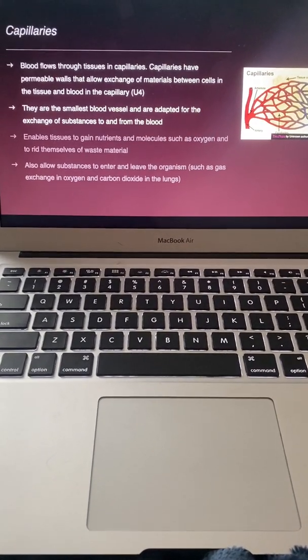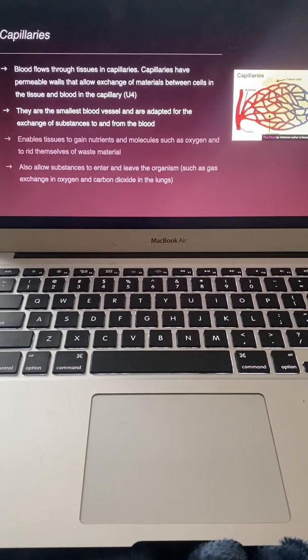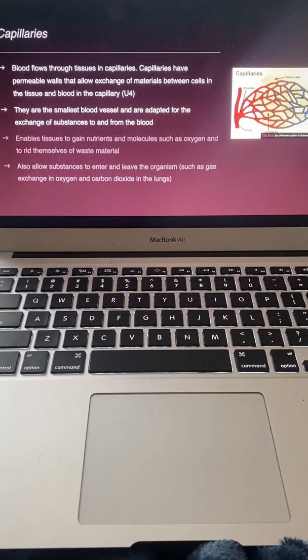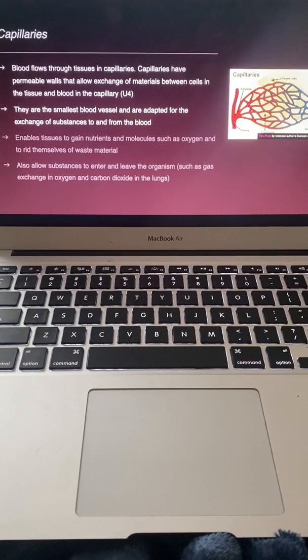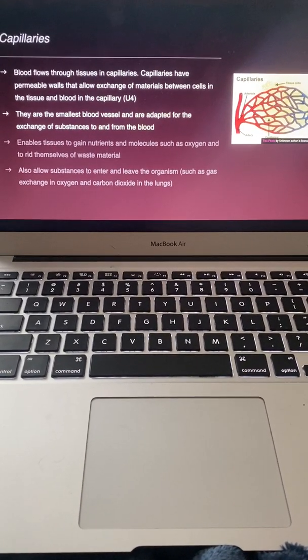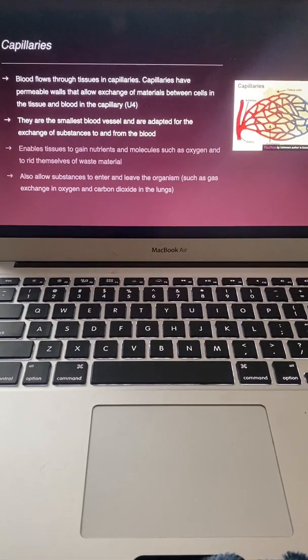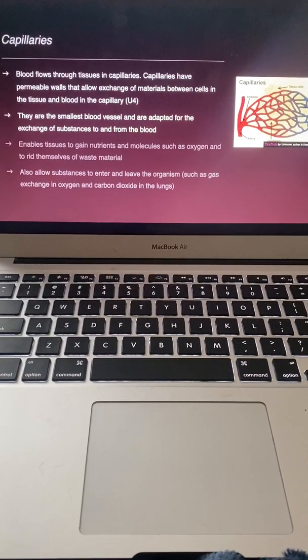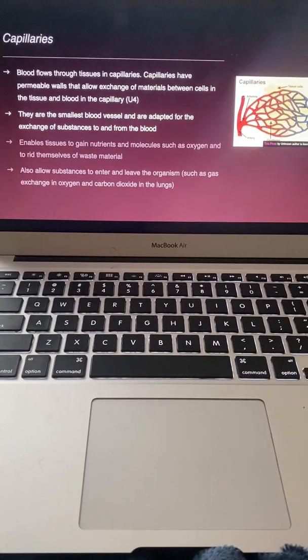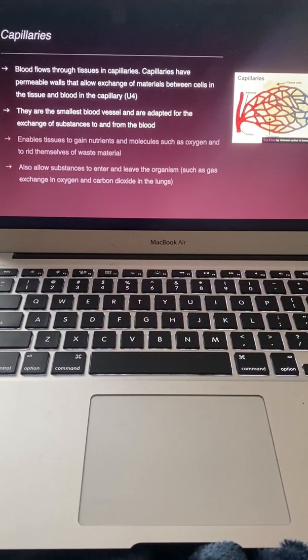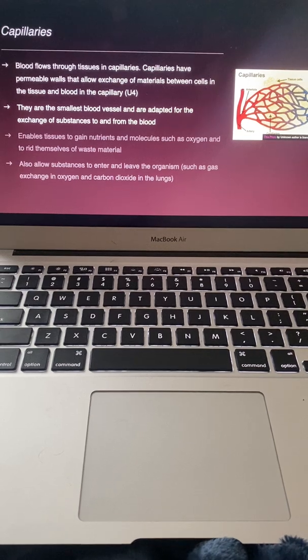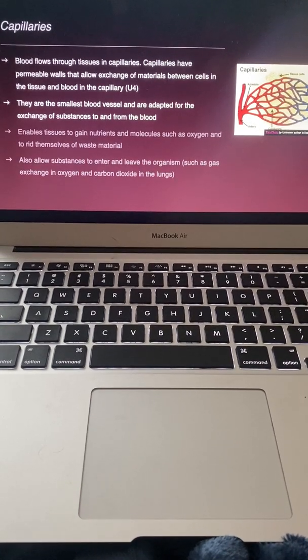Capillaries. Blood flows through tissues and capillaries. Capillaries have permeable walls that allow exchange of materials between cells in the tissue and blood in the capillary, which is our understanding number 4. They are small blood vessels and are adapted for the exchange of substances to and from the blood. Capillaries enable tissues to gain nutrients and molecules such as oxygen and to rid themselves of waste material.